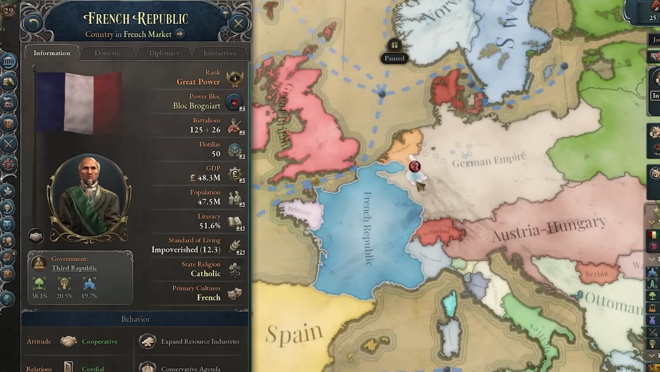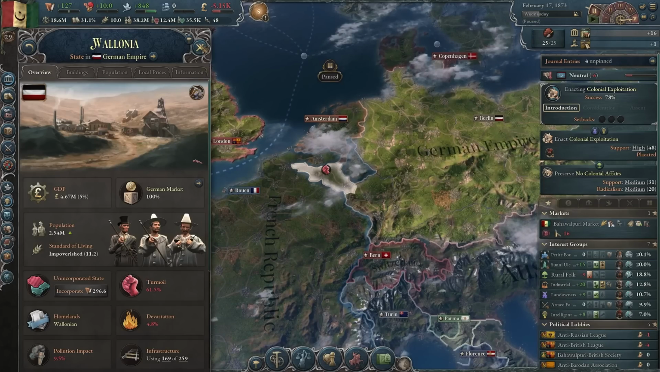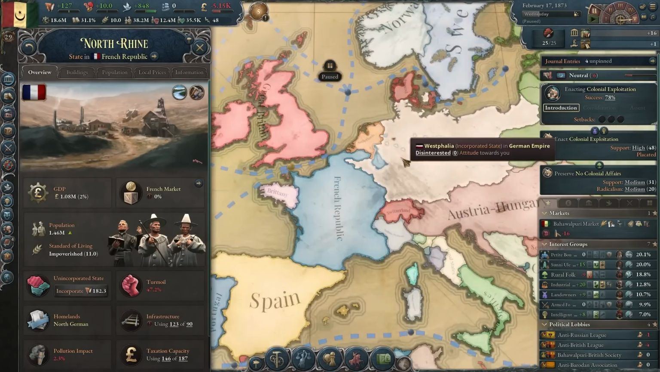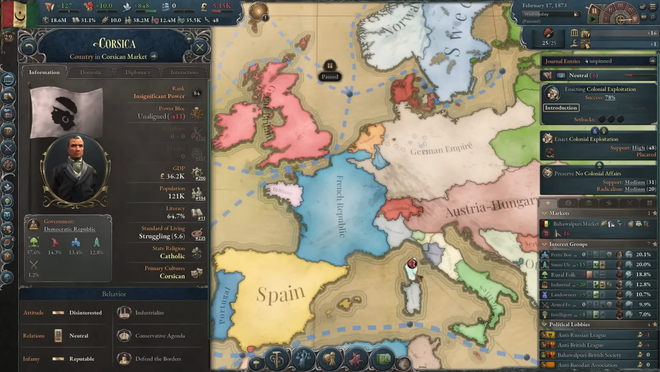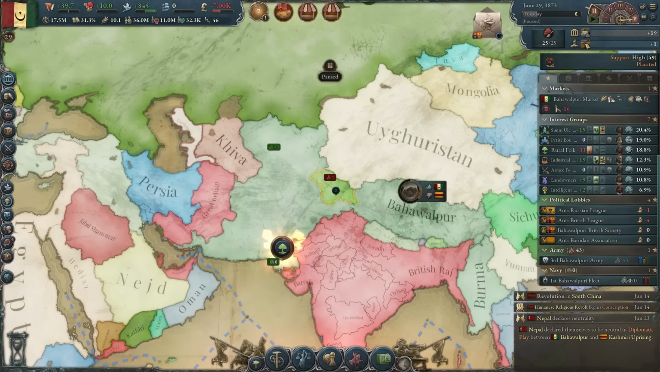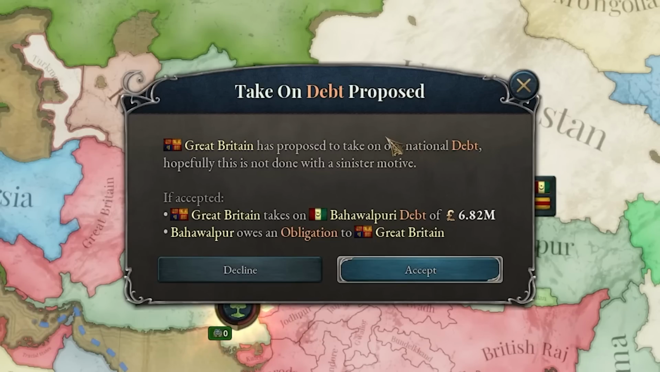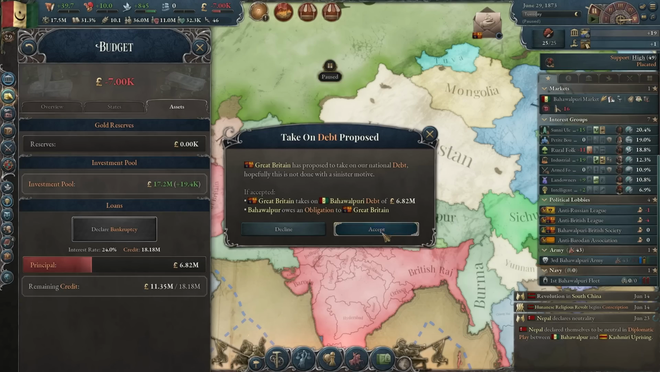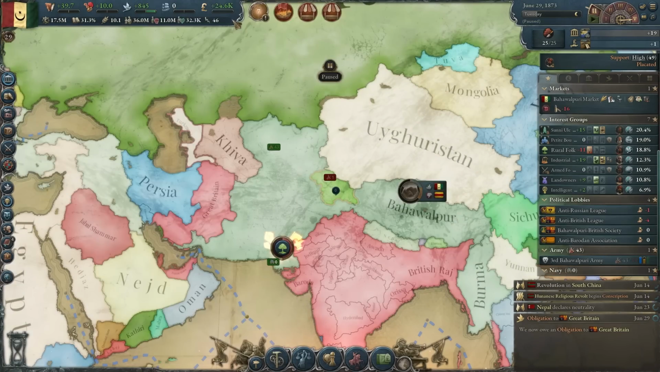Oh god, what just happened over here? So Germany took Wallonia, but then they gave up the Rhineland. And also Brittany got their independence, and so did Corsica. Those are the worst French borders I've ever seen. Wait, what? The British are willing to take on our huge debt. Now that would be pretty nice. Okay, now we're back in business.